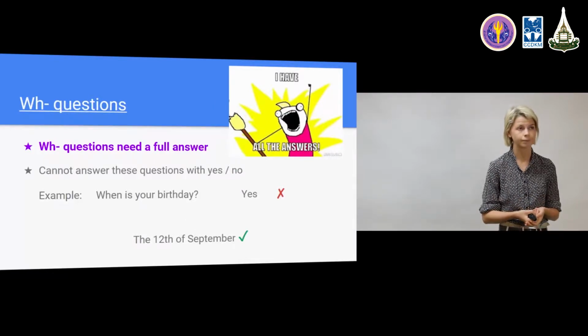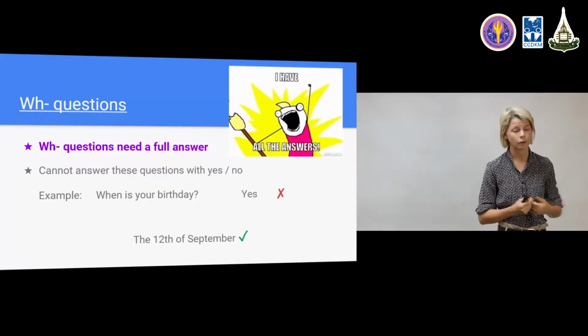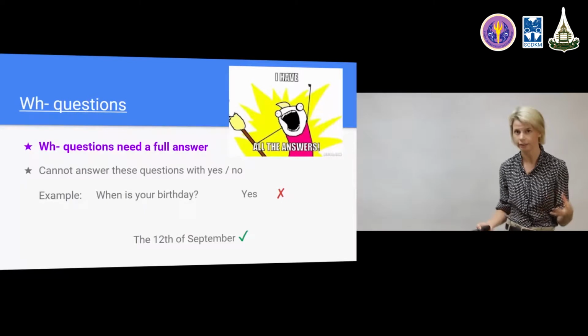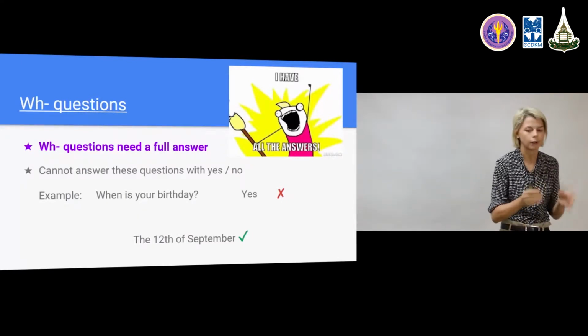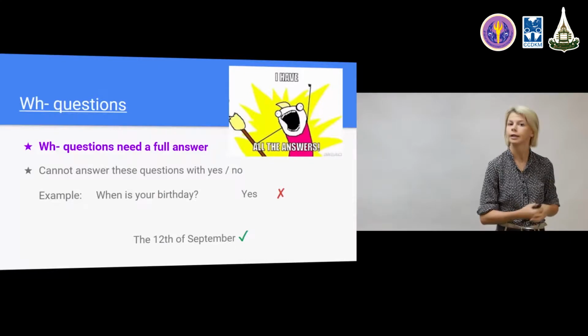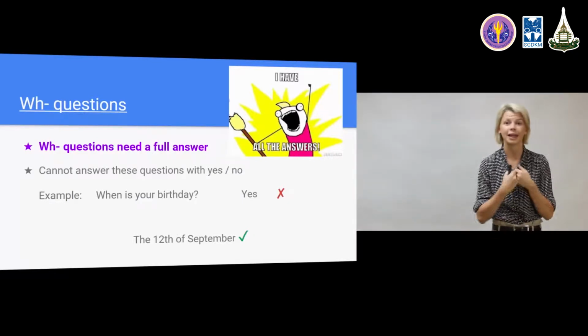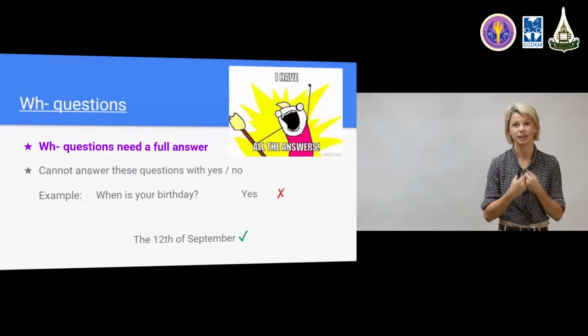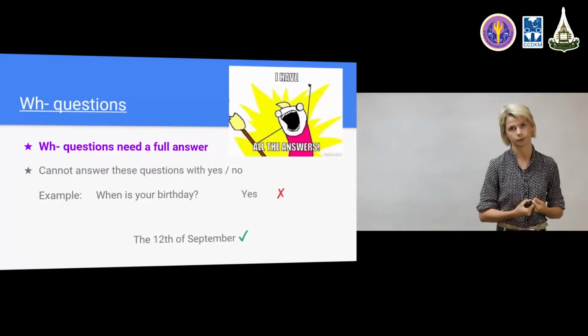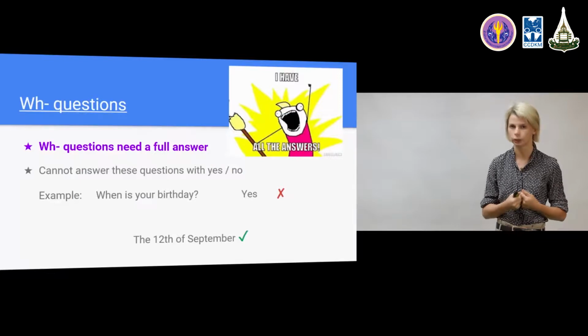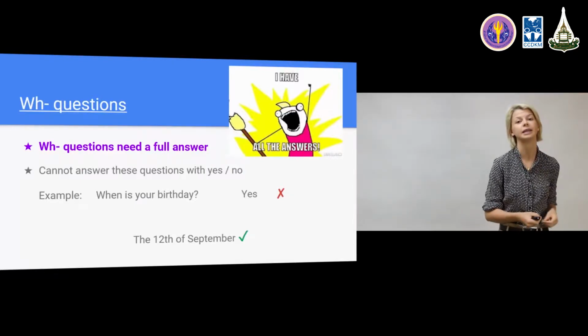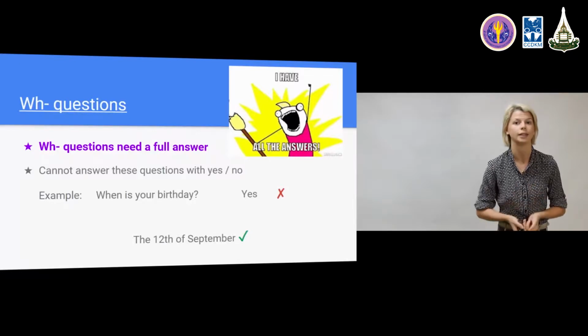When is your birthday? The 12th of September. It's a simple short answer. We don't need a big long sentence. We don't need to say, my birthday is the 12th of September. It's too long, too many repeats, repeating a lot of information. So you just give the answer that the question wants: the information, when, the time, the 12th of September. So remember, you don't need a full long sentence, but you must give the information that the question wants.